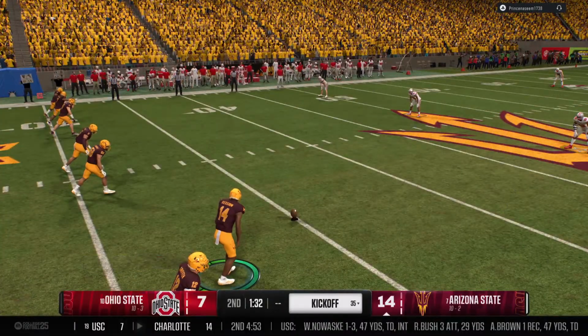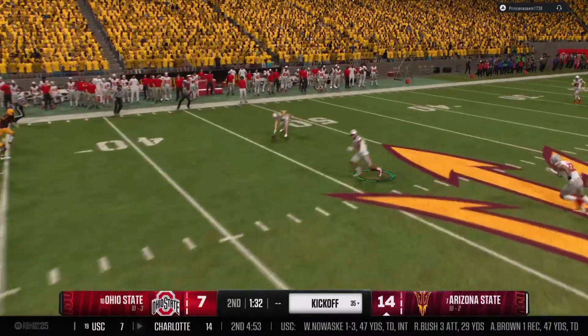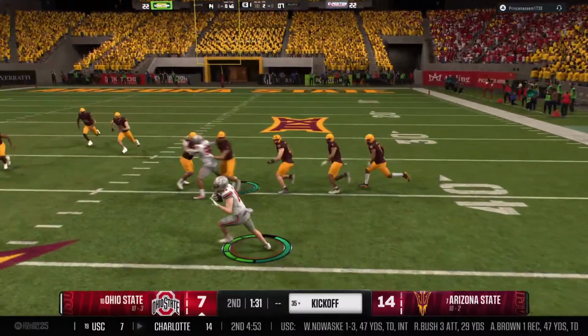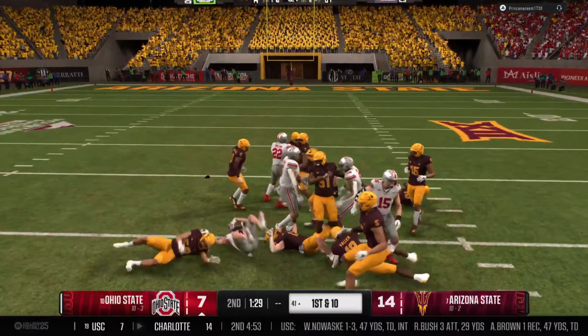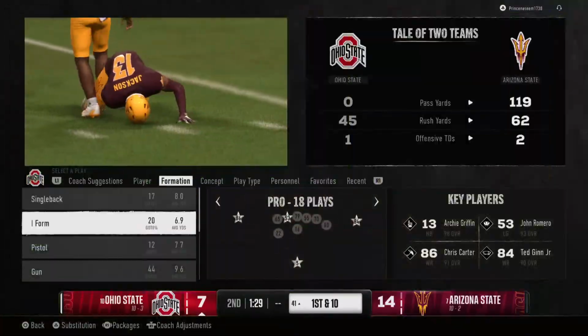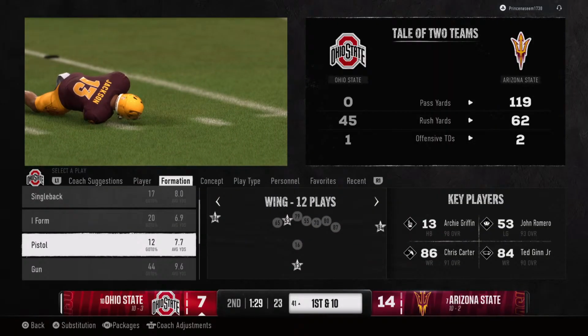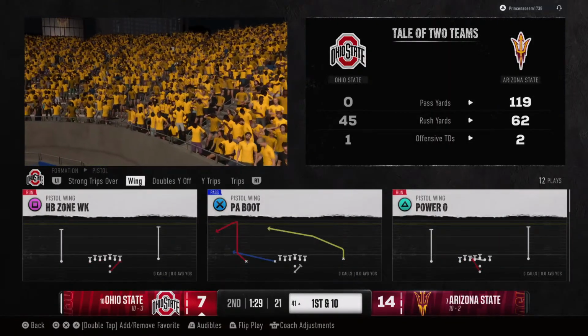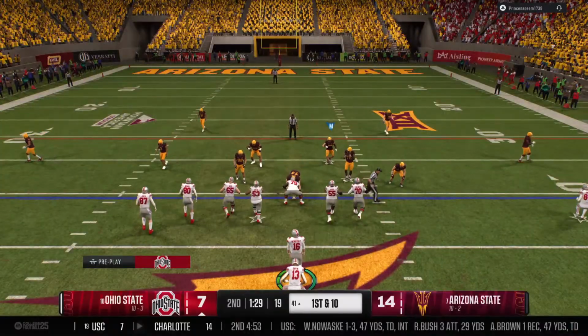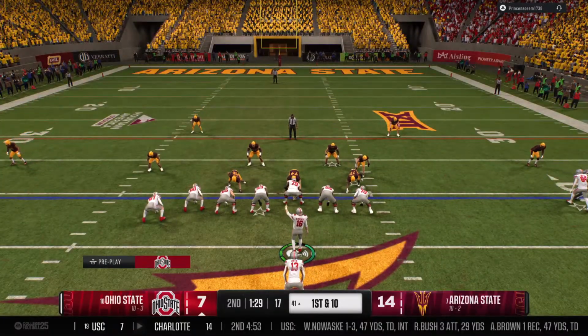Formation would indicate they're going to try the onside kick here. And looks like the hands team are able to recover the football. All I can think of is maybe they saw something in the first quarter that made them think that an onside kick would work here. But they came up a bit short. Now we'll see if their defense can hold them and limit the damage.